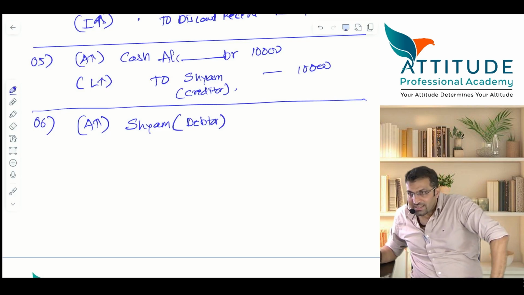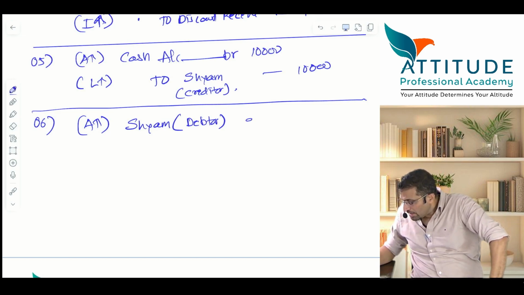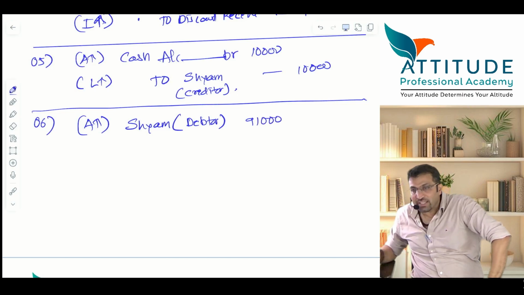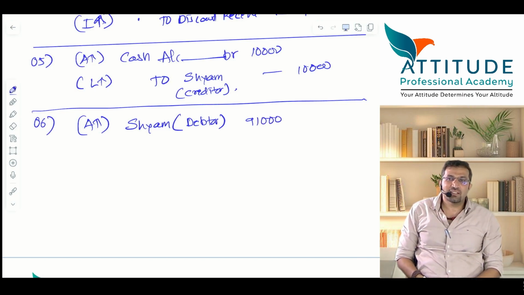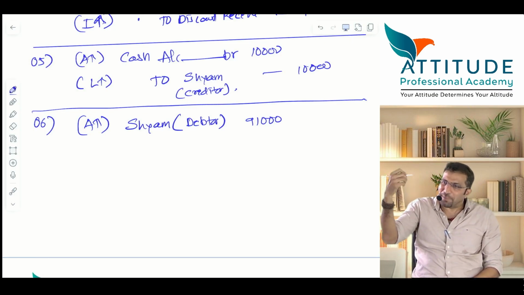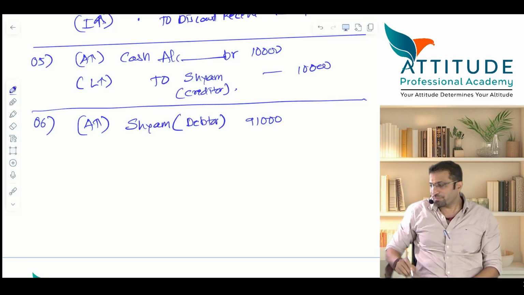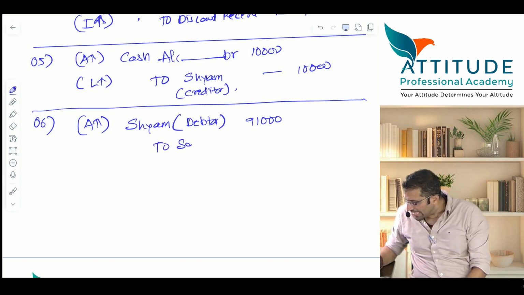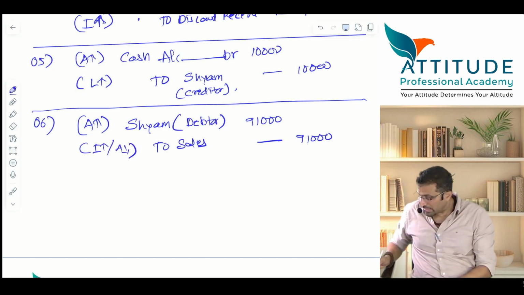Sham is both a creditor and a debtor, but mainly he is a debtor, because that amount is more. How much is the amount? 91,000. Very good. And when you give a bill of 91,000 including that packing and delivery, so to you the entire thing is what? Sales. 91,000. Is this income increases or asset reduces? Now answer this.